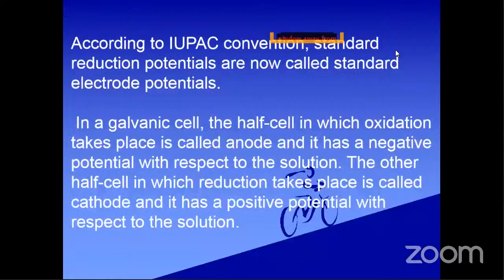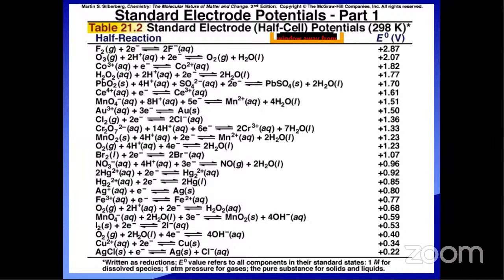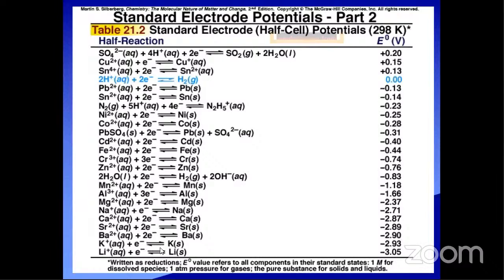Fluorine has the highest E naught reduction potential value, plus 2.87 volts. So the more positive the E naught reduction potential value, the more those can act as oxidizing agents. If the E naught value is negative, those can act as reducing agents. So in the entire periodic table, lithium can act as a strong reducing agent.